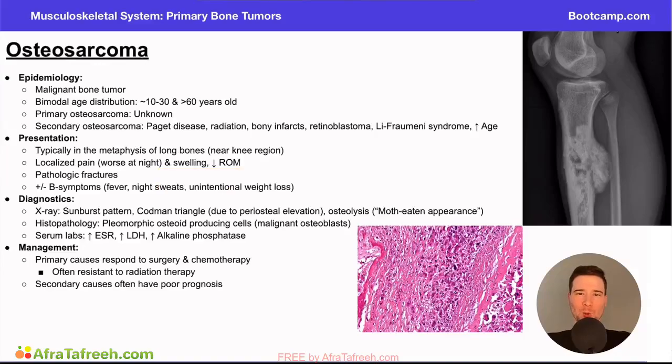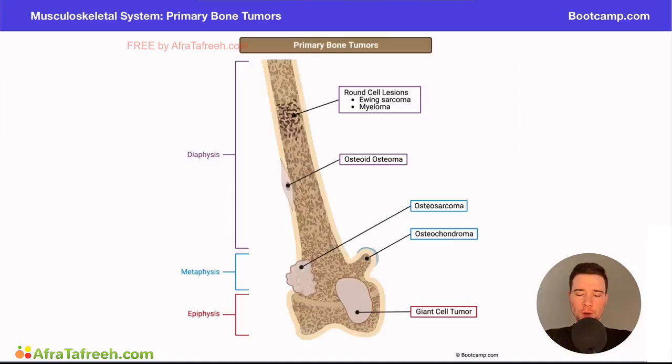So in this next video, we're going to talk about another very important pathology, and this one is called osteosarcoma. If we can draw your attention to our overview image of the primary bone tumors, which shows the locations that these tumors show up, we can see the osteosarcoma is located in this area right here. And so that's primarily going to be in that metaphysis region of the long bone.